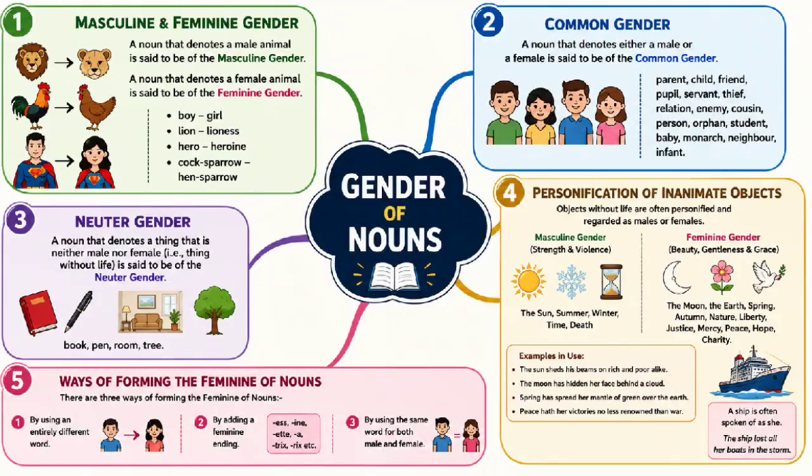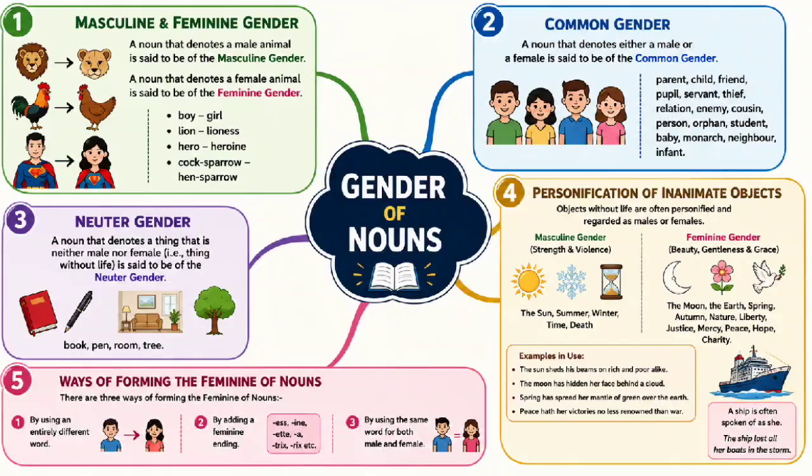A noun that denotes either a male or female is said to be of the common gender, as parent, child, friend, pupil, servant, thief, relation, enemy, cousin, person, orphan, student, baby, monarch, neighbor, infant.